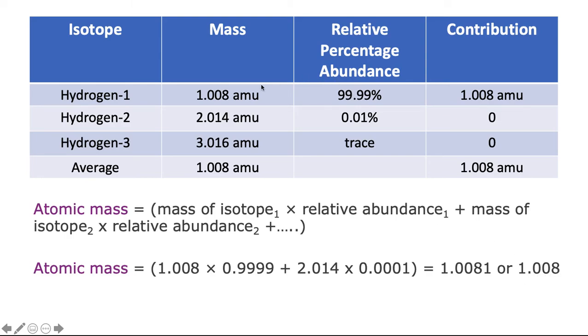This means that because 99.99% of all hydrogen weighs 1.008, the 0.01% is not going to affect this weight very much, and therefore the final average mass is going to be very, very close to the first isotope's mass because it is the most abundant. That's what we're going to find mostly.